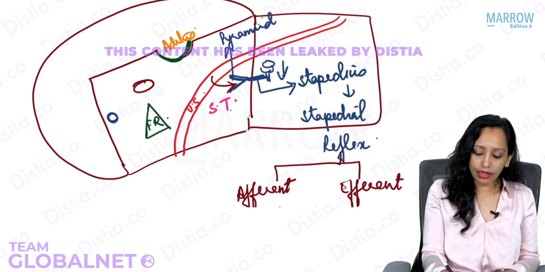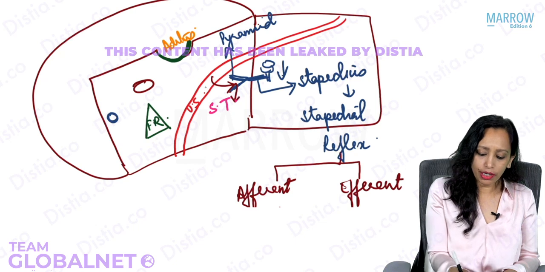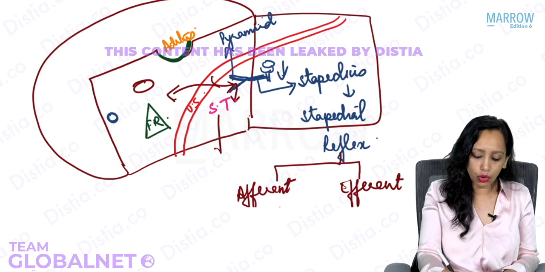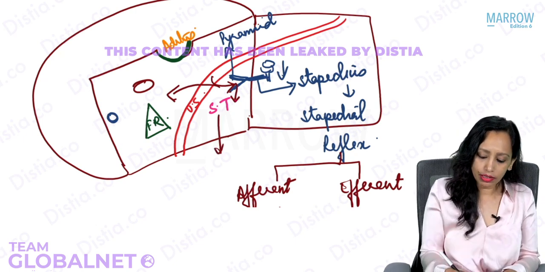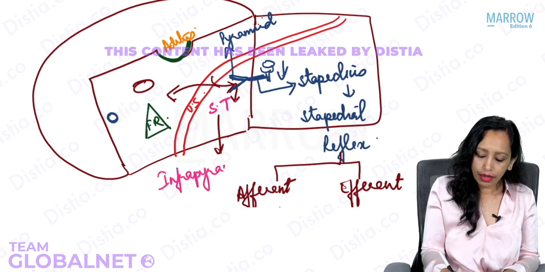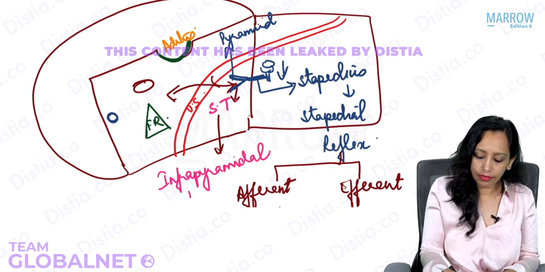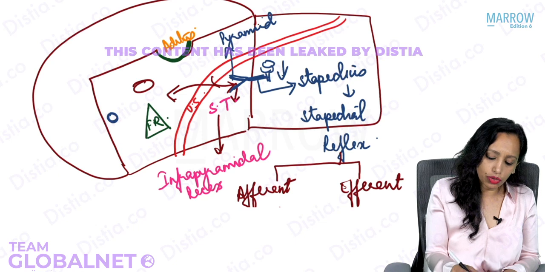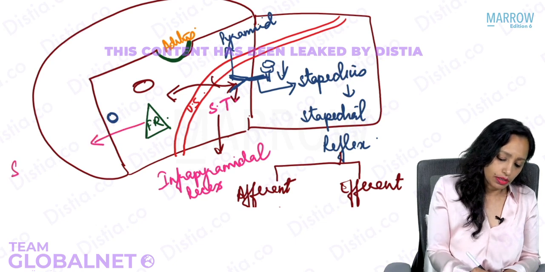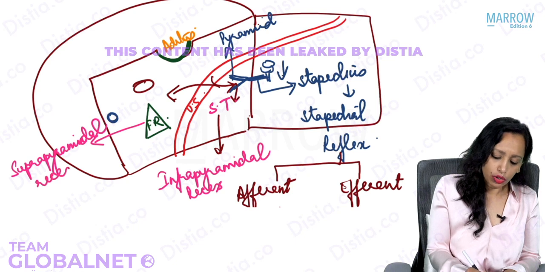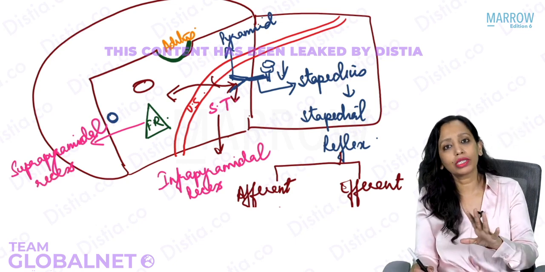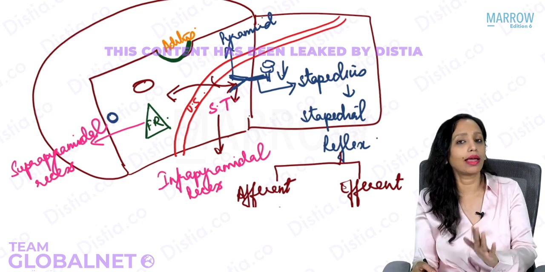Now just have a look at this diagram that we have made. Can you notice that the sinus tympani is present inferior to the pyramid and the facial recess is present superior to it? So the sinus tympani is also known as the infrapyramidal recess, and the facial recess is known as the suprapyramidal recess. These are other words used for the same things that you already know, the facial recess and the sinus tympani.